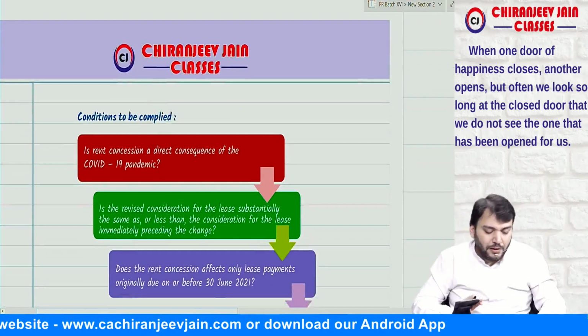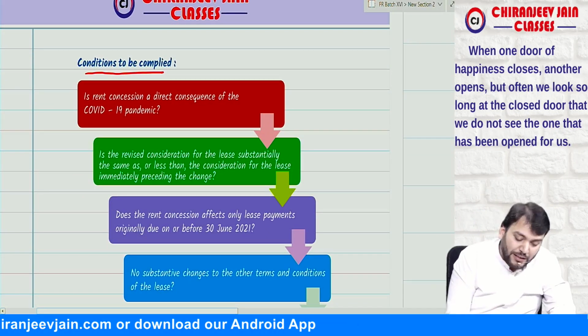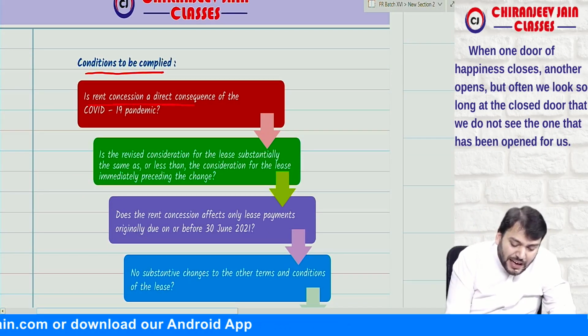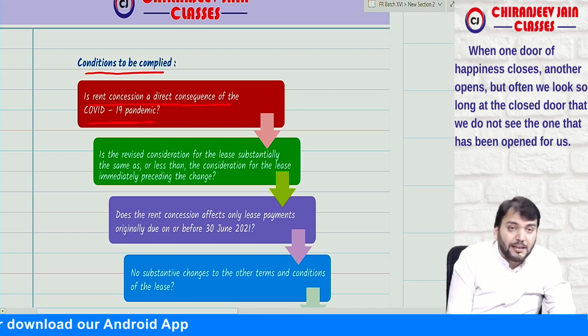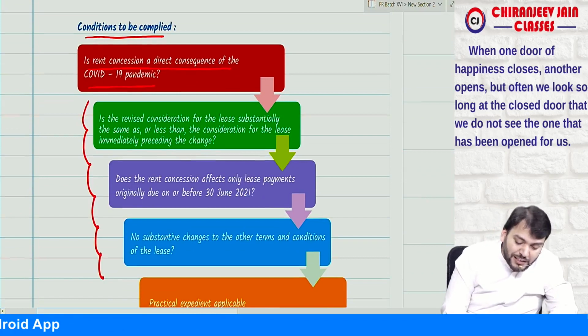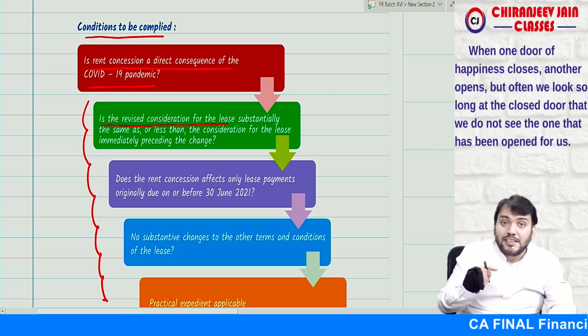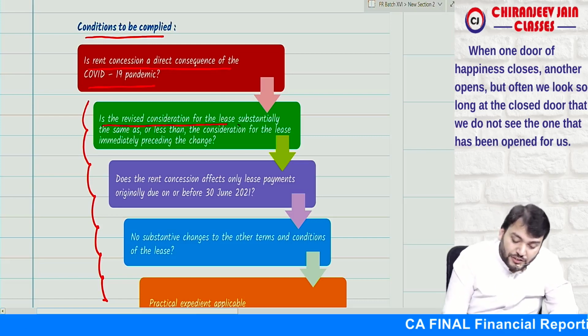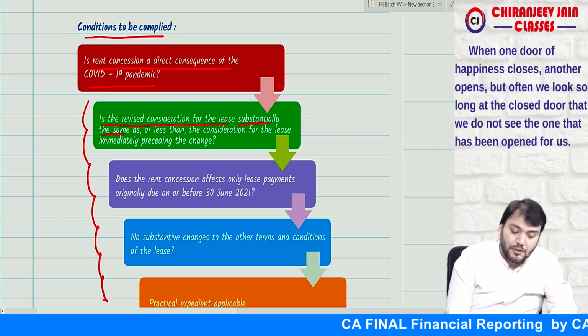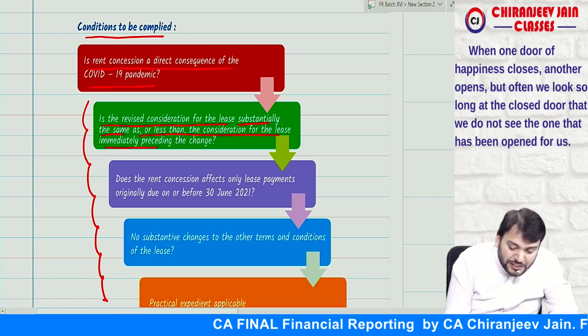Yes, sir. What are the conditions to be complied with? First point, is the rent concession a direct consequence of the COVID-19 pandemic? If the answer is yes, then you need to fulfill three other specific conditions. First, is the revised consideration for the lease substantially the same as or less than the consideration for the lease immediately preceding the change?